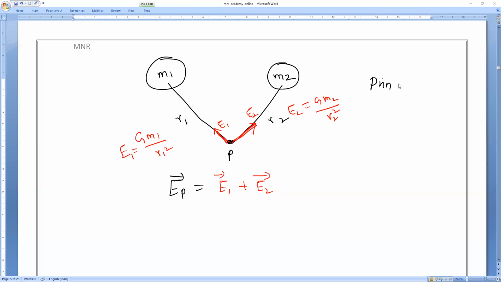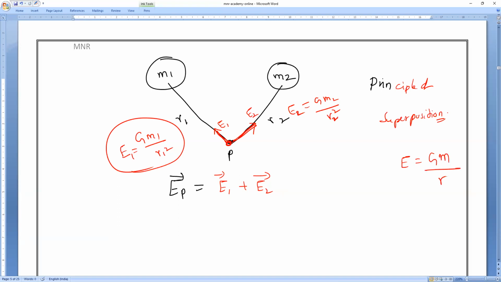We look at the concept, we call it the principle of superposition. The same concept we used yesterday. The gravitational field between this point and m1 is Gm1 divided by r1 square, and between m2 and P is Gm2 divided by r2 square. So just now we studied, E is equal to what is the formula? G into m divided by r square.